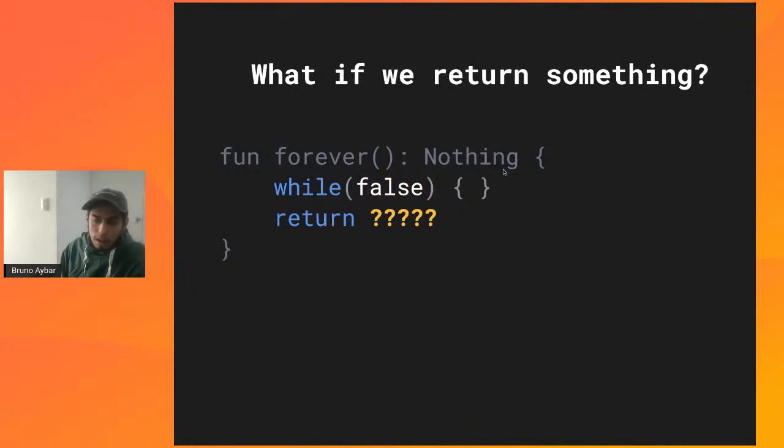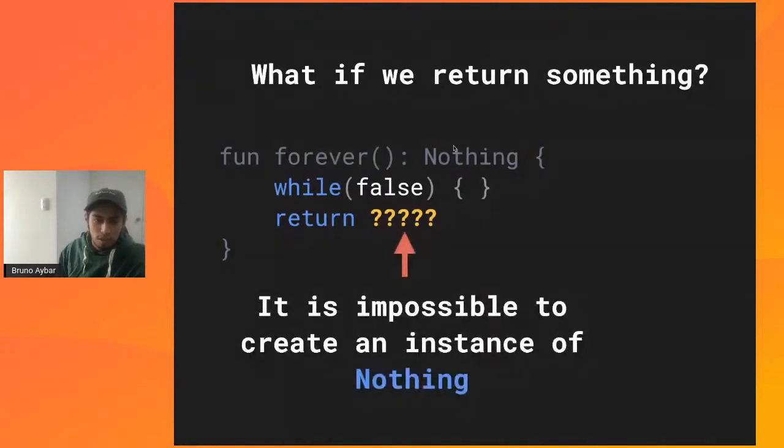So what should we have? I mean, we should be returning nothing. So what do we do here? All right. So in this particular case, you say, all right, if the return type is nothing, then let's create an instance of nothing. However, it is impossible to do that. All right, you can't create an instance of nothing. That's forbidden by the language itself.